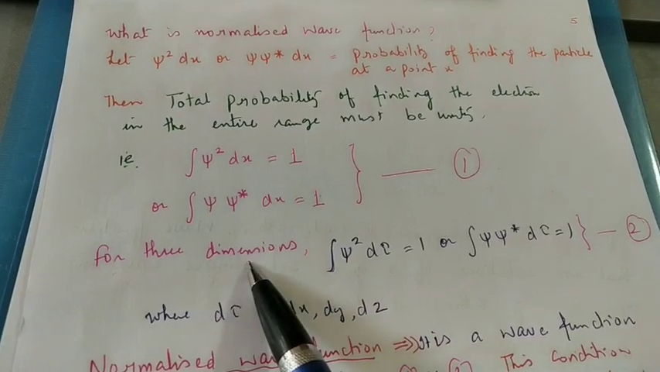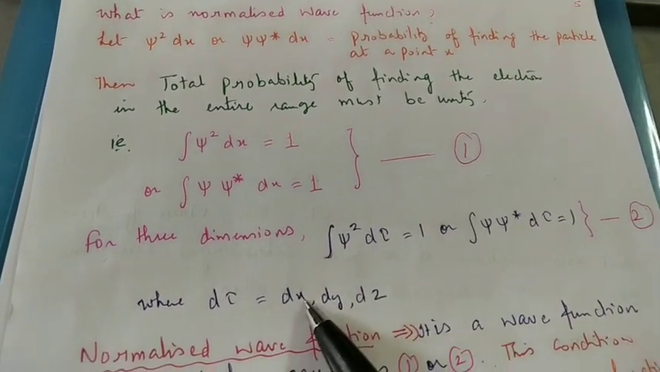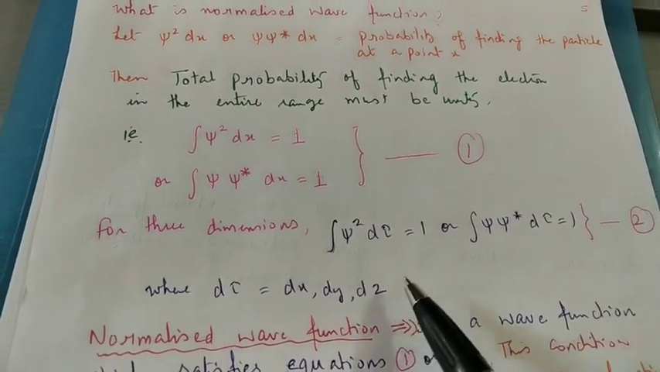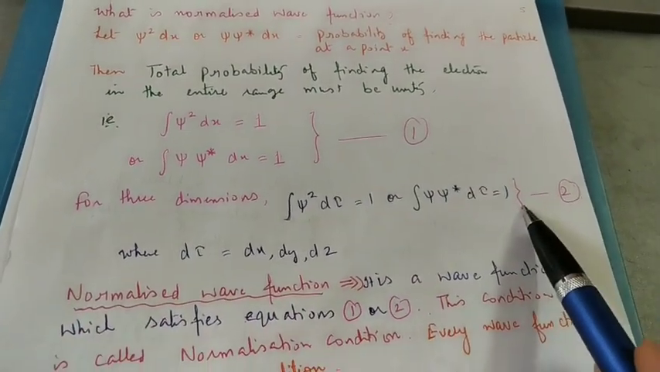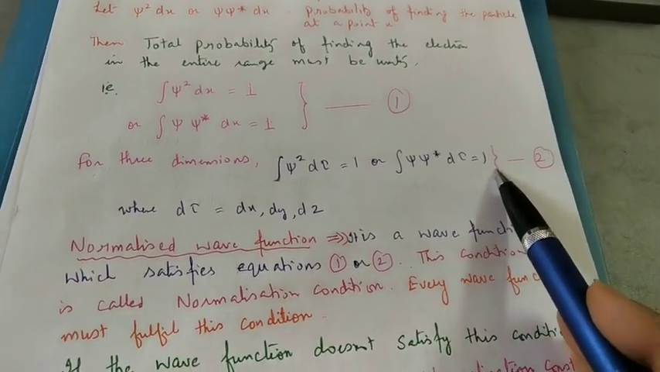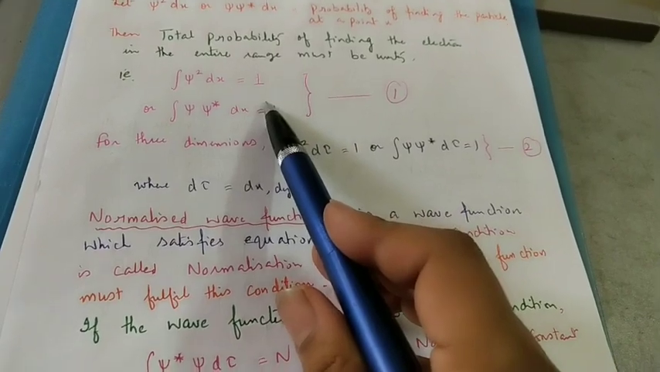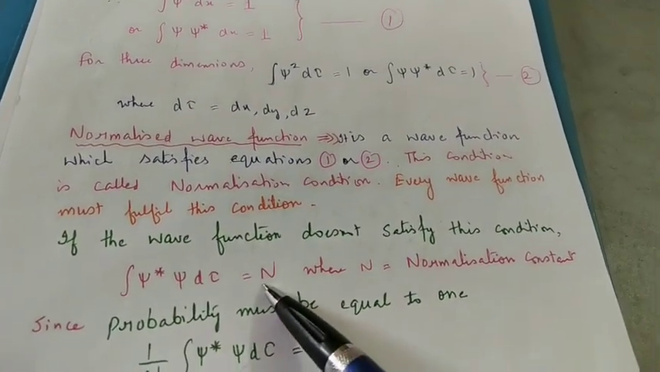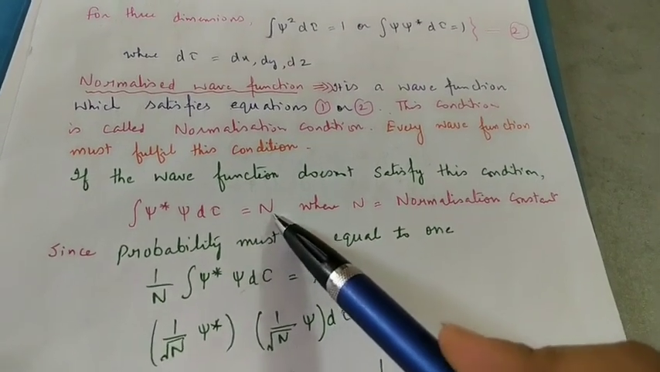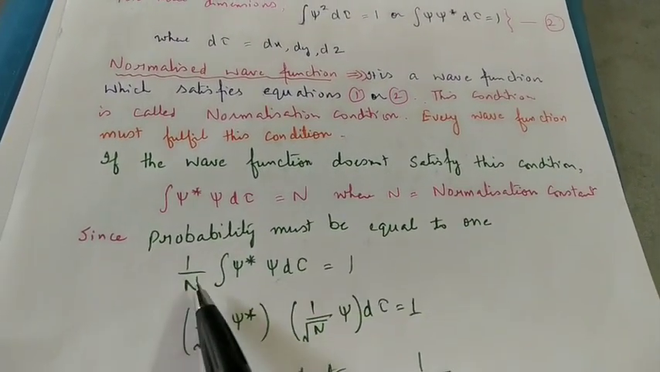If I am taking 3 dimensions, I can write d tau, where d tau means dx dy dz. So normalized wave functions are those which satisfy equation number 1 and equation number 2. Let us suppose the value is not equal to 1, say it is n. Then how can we find the value of the normalization constant? N will come here, it is 1 by n.